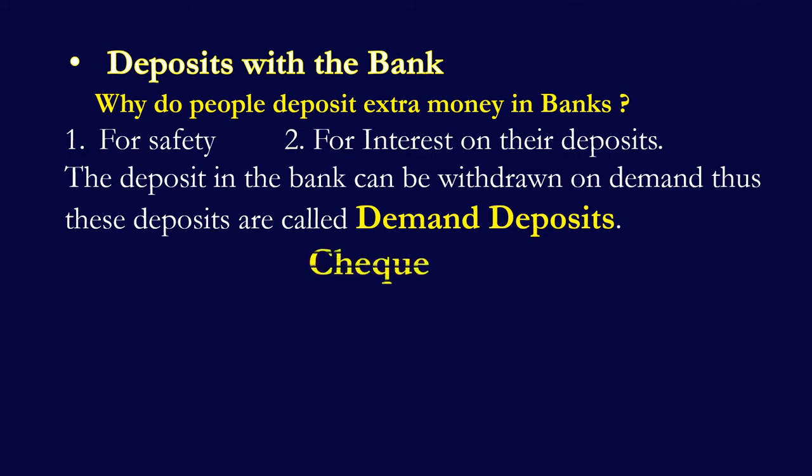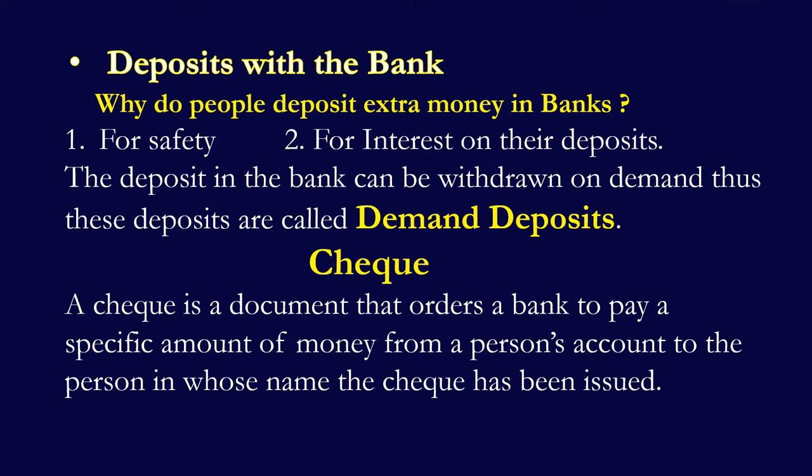Another facility of demand deposits is the check. Through the check, people can make a direct payment without using cash. That means if they have to pay money to another person, people can make a payment through a check instead of cash. What is a check? A check is a document that orders a bank to pay a specific amount of money from a person's account to the person in whose name the check has been issued. It means if you have to pay somebody and you do not have cash but you have deposited in the bank, through the check you can make a payment without using cash.